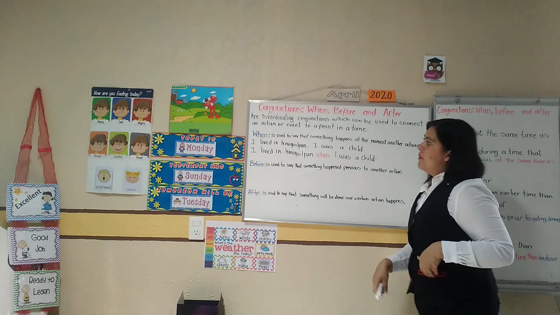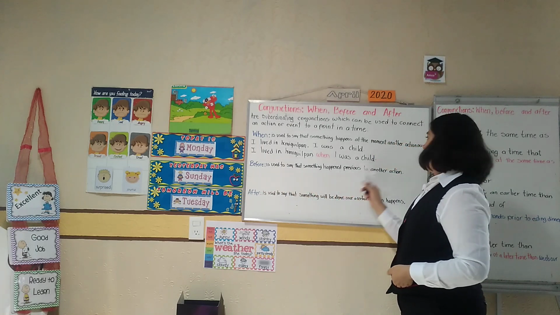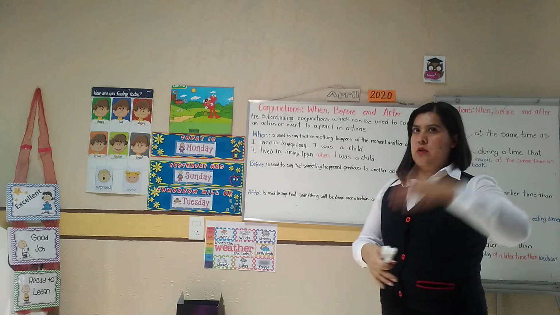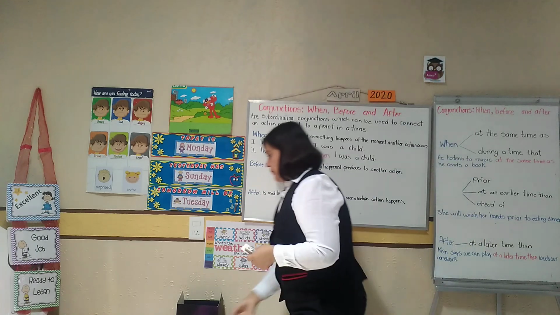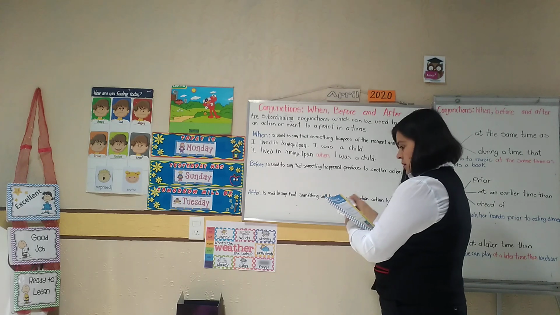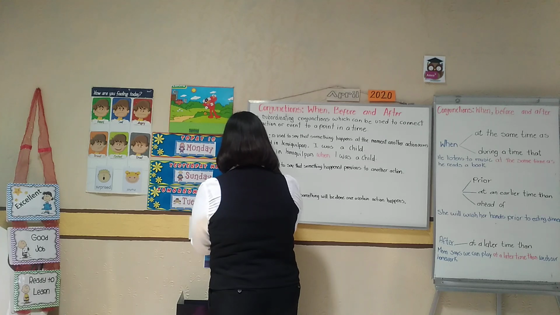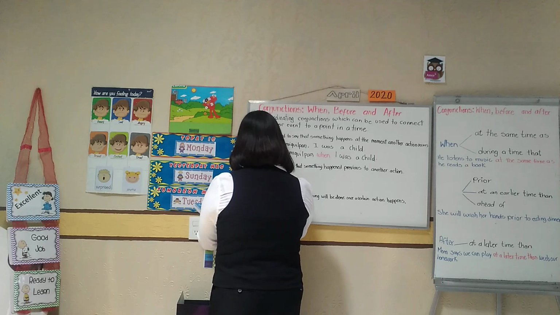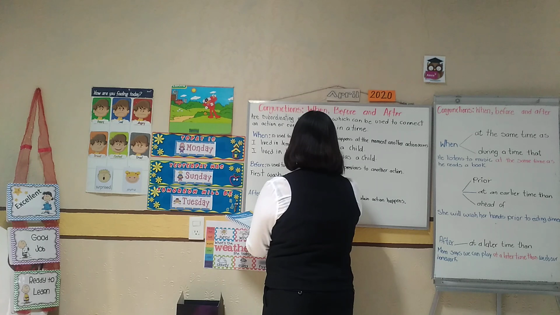Okay, we are going to use before to say something happening previous to another action. All right, do you know what previous is? Something that happened before. For example, first, wash your hands.